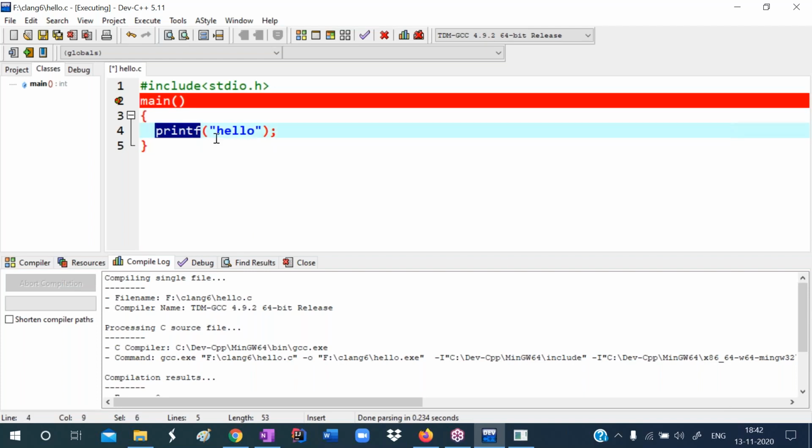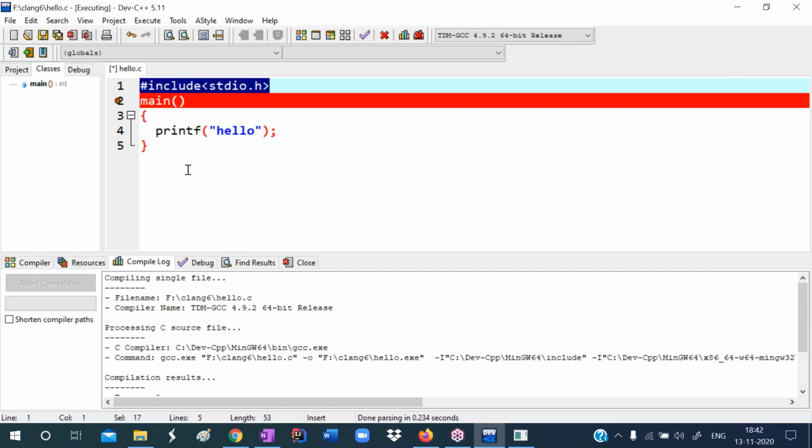So here we are using the printf function. This printf function is defined in the stdio header file. So here we must write #include <stdio.h>. The printf function has some code, and that code will be attached here. So here you are calling the printf function, and that printf function which is in the header file will be called here.